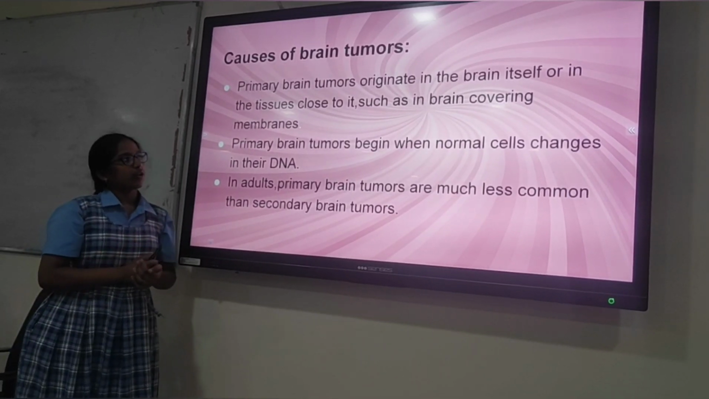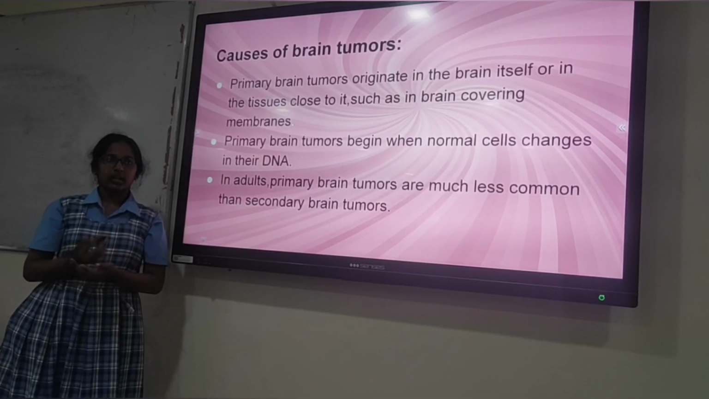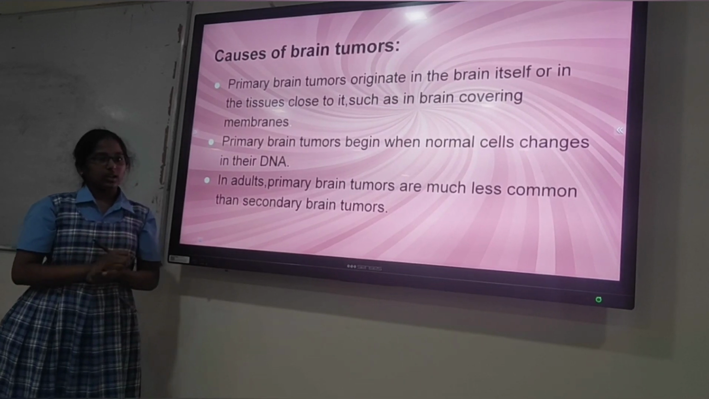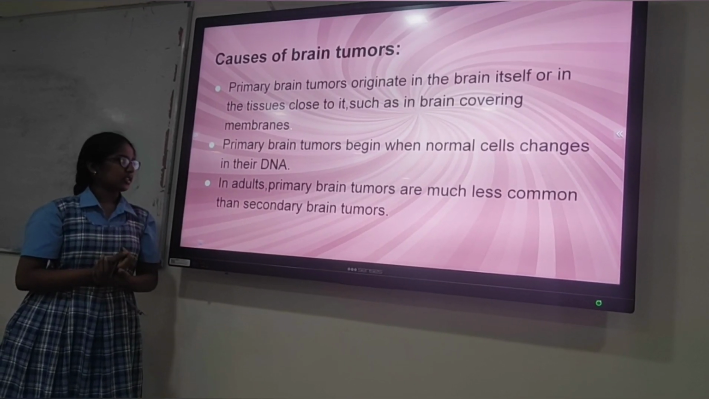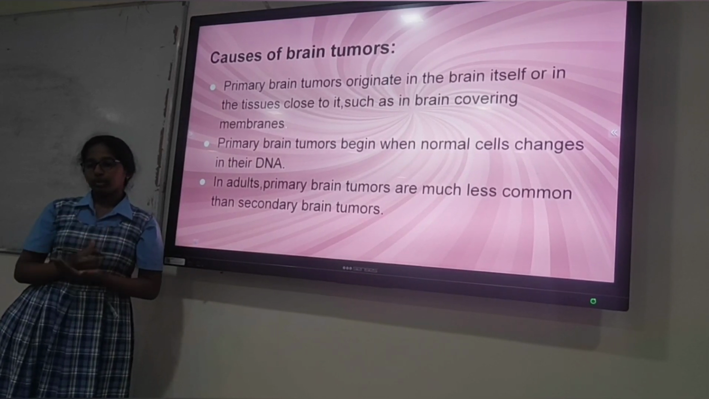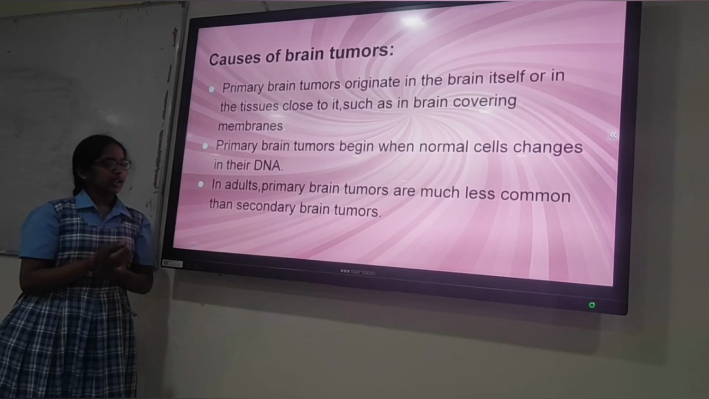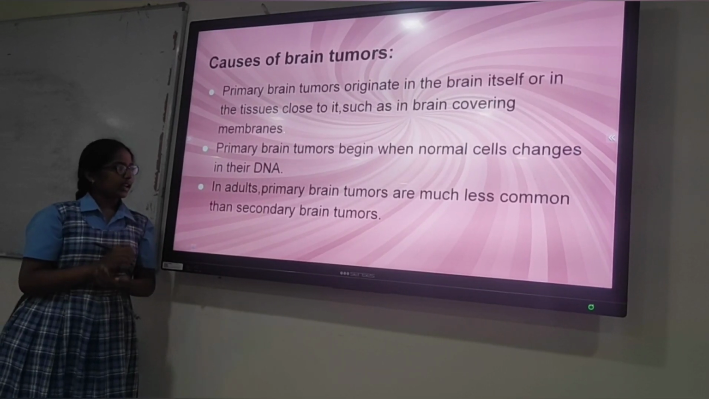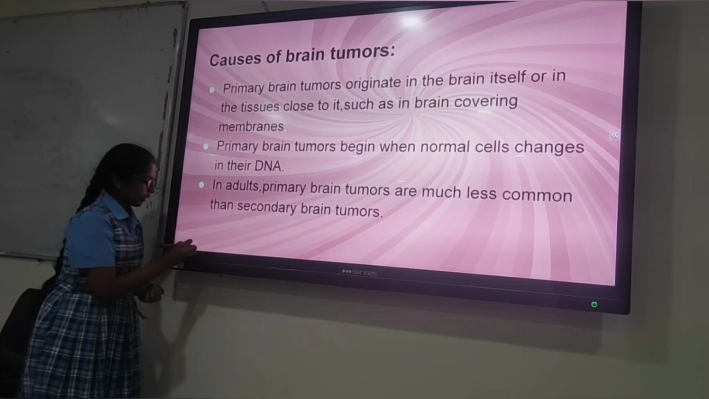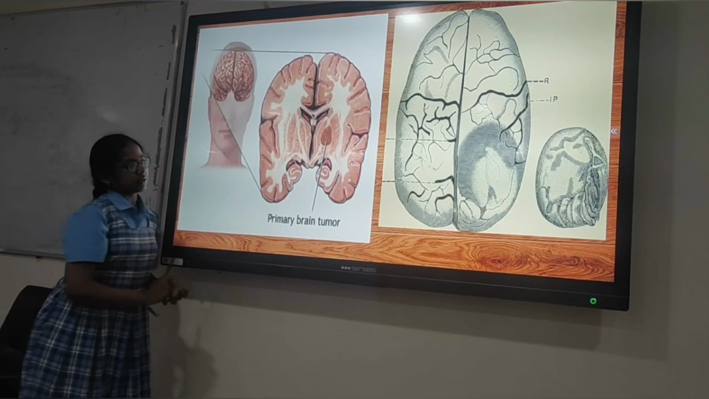Primary brain tumors originate in the brain itself or in the outer coverings of the brain, such as the brain membranes. Primary brain tumors begin when normal cells change in their DNA. When the DNA undergoes mutation, there will be a rapid growth of abnormal cells in our brain, which leads to primary brain tumors. In adults, primary brain tumors are less common than secondary brain tumors. The primary brain tumors look like this.